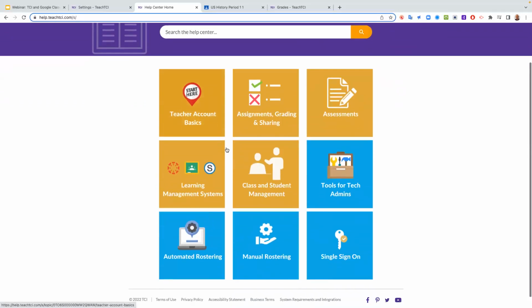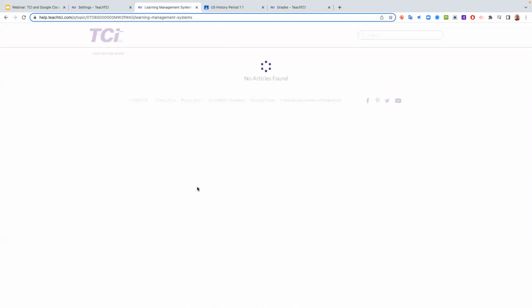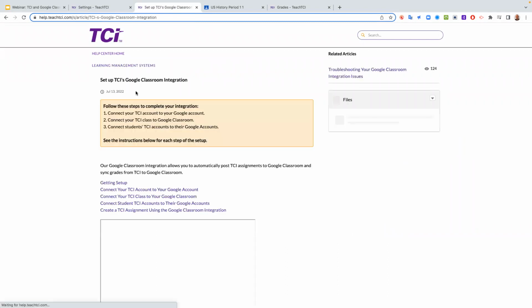And this is what I was sharing with you earlier. And then you will see that learning management systems is one of the topics here. So I'll click on that. And then you'll see Google, Canvas, and Schoology. Those are the 3 LMS that we integrate with. So we want to talk about Google Classroom. So I'm going to go right here.